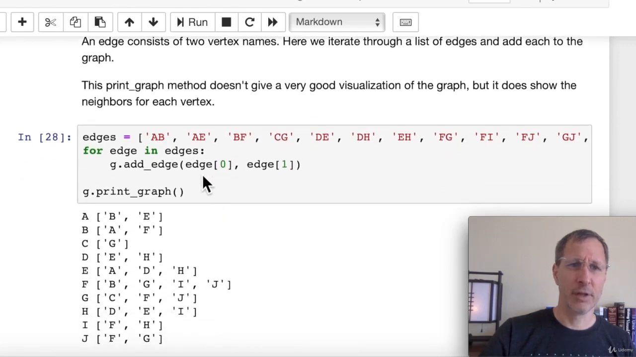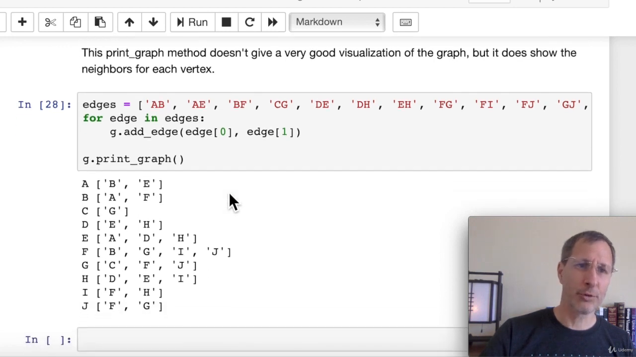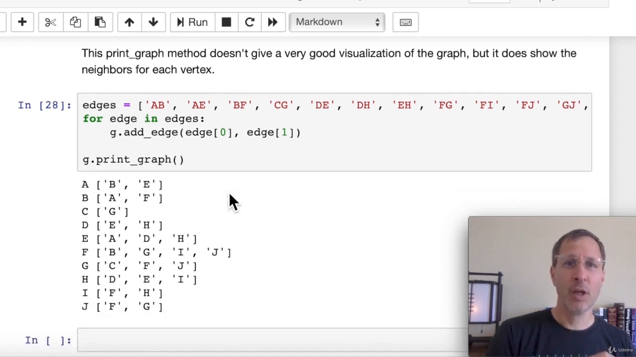And then in adding edges, I just created a list of edges here. Basically each item consists of 2 letters, which are the 2 vertices that edge connects. And then we iterate through those and we add edge with the first letter and the second letter, passing those 2 in. And lastly, we print the graph. So now we have a graph with a bunch of vertices and a bunch of edges. What does that graph look like?